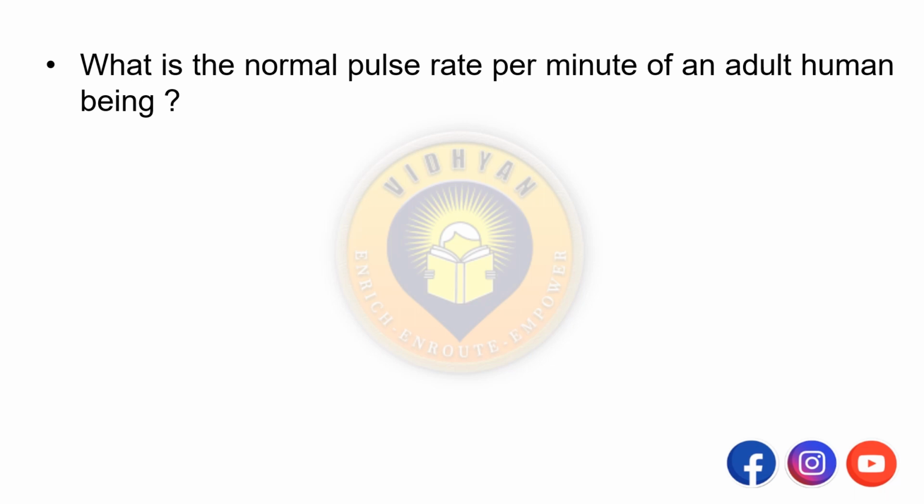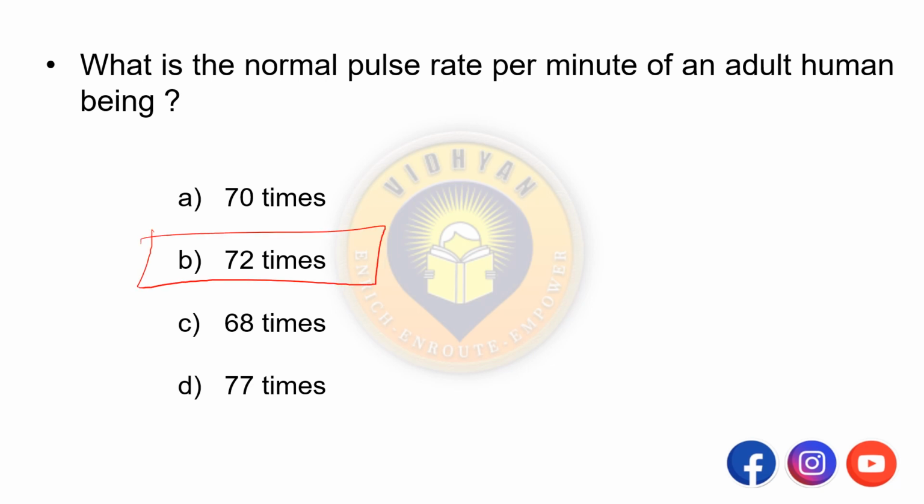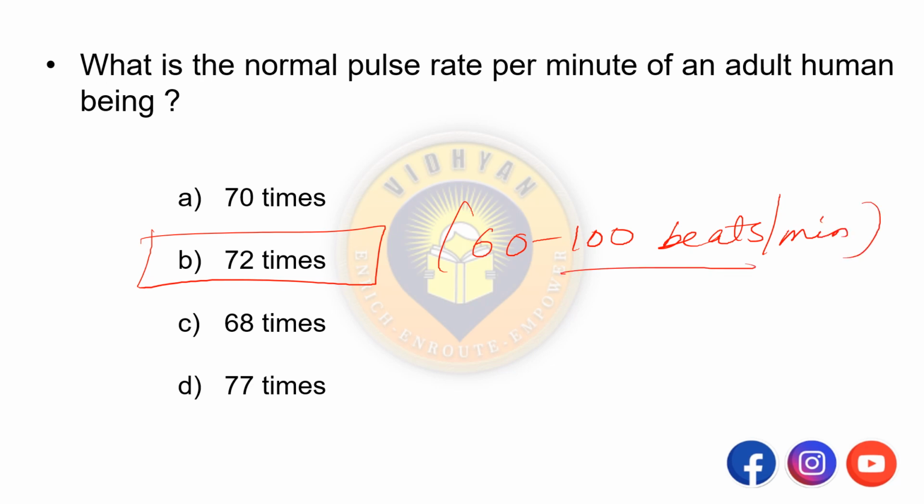Okay, next one, what is the normal pulse rate per minute of an adult human being? Options are A. 70 times, B. 72 times, C. 68 times, D. 77 times. So the answer is 72 times. Okay, that is 60 to 100 beats per minute. Okay.